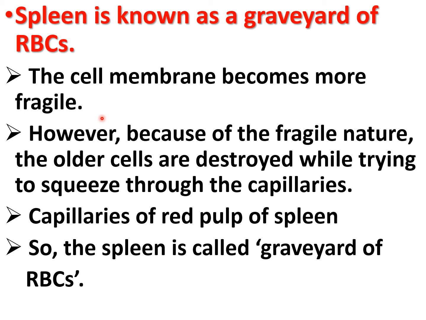However, because of the fragile nature, the older cells are destroyed while trying to squeeze through the capillaries, and the destruction occurs mainly in the capillaries of red pulp of spleen, because the diameter of the splenic capillary is very small, so the spleen is known as graveyard of RBC.